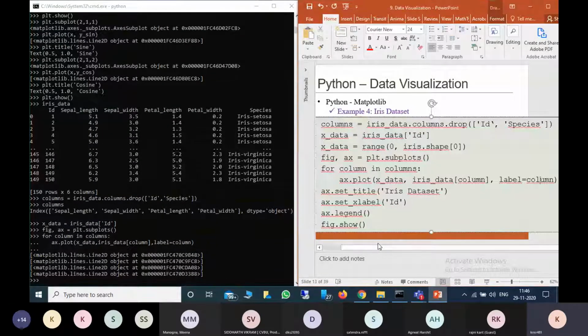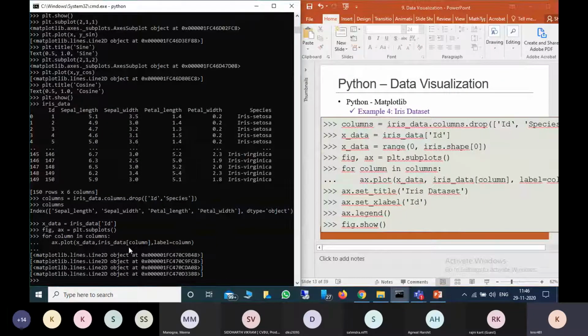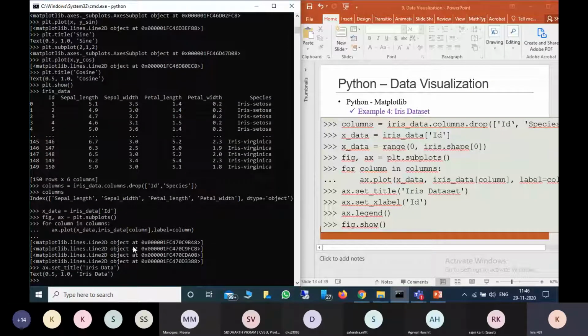Now this is done. Next I am providing the title, so ax.set_title, and I'm typing Iris data.